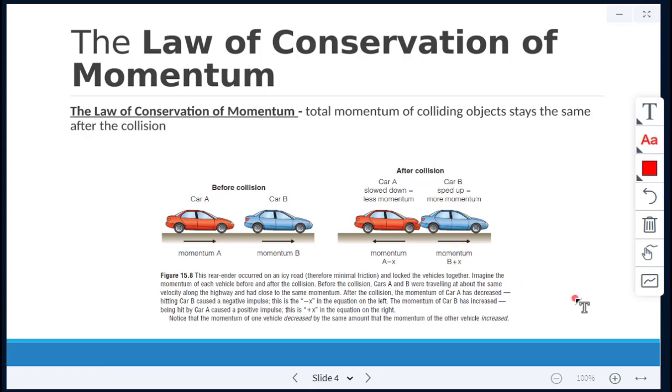What to notice here is that the momentum of one vehicle decreased by the same amount that the momentum of the other vehicle increased. That's a negative X and a positive X.